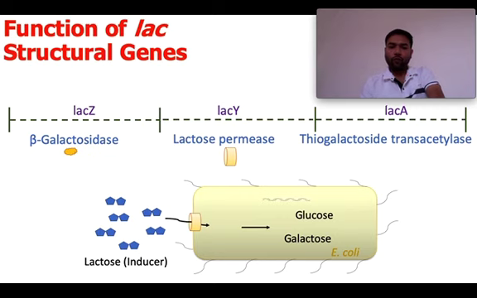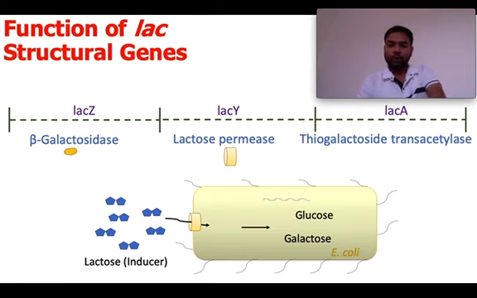Okay, so what are the functions of these proteins? The lactose permease is a membrane protein. When these proteins are expressed, they are expressed over the cell membrane of the bacteria.